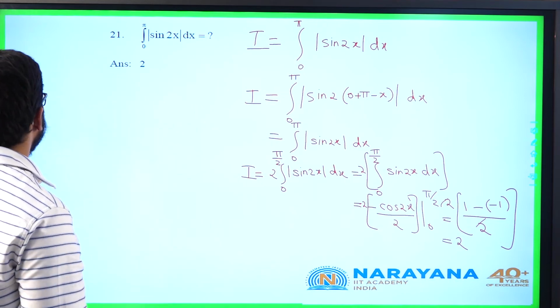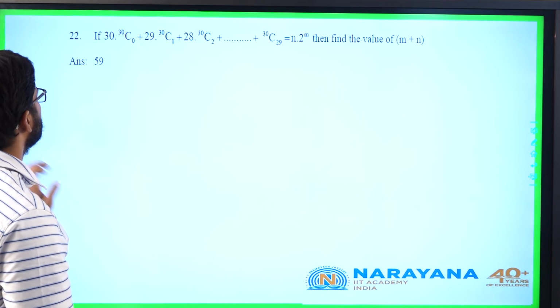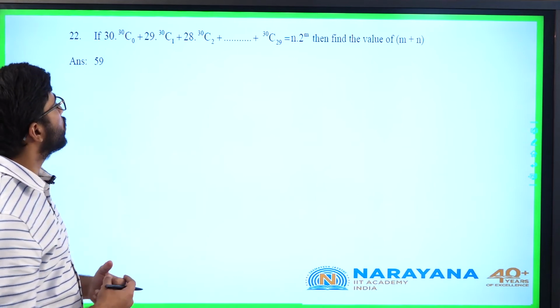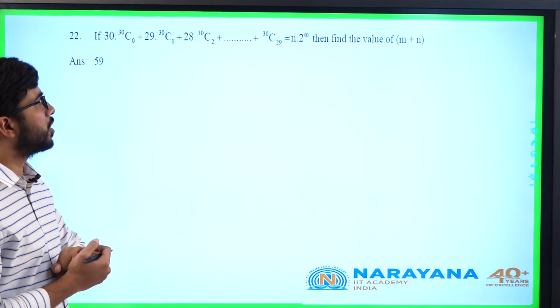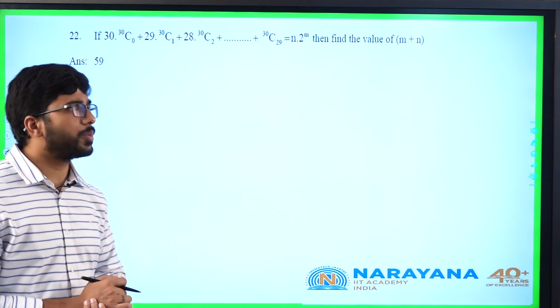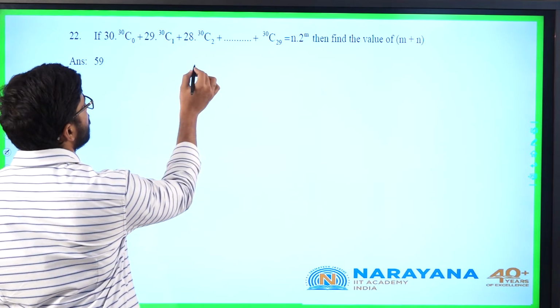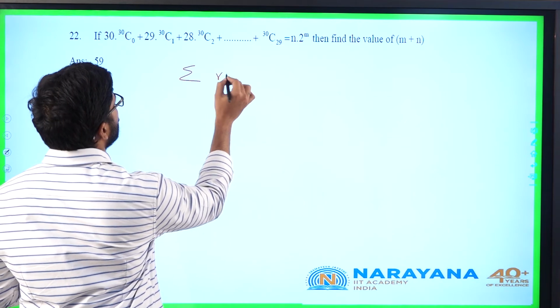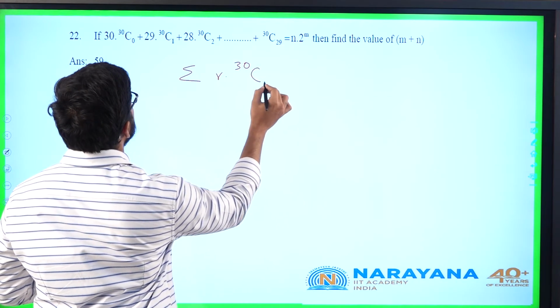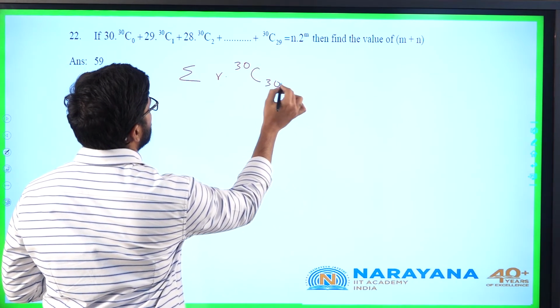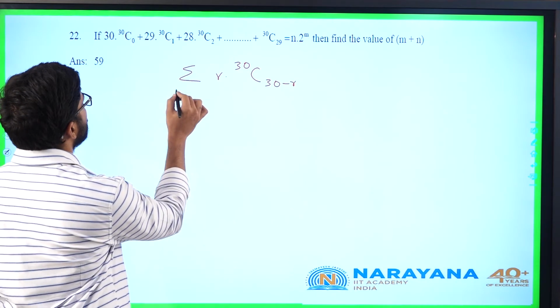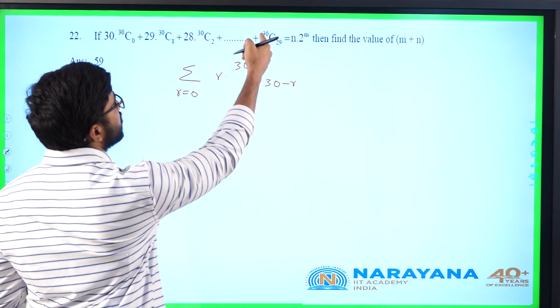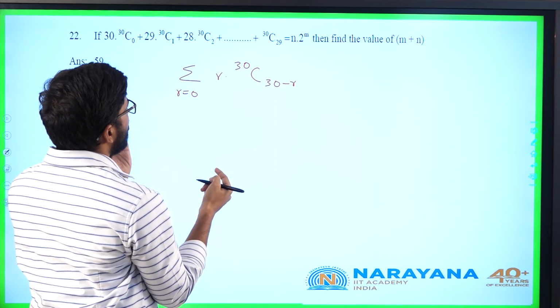Let us go for 22. Again a question based on binomial theorem. We came across many questions from the algebra part. He is asking sigma r into 30c 30 minus r, r is equal to 0 to, last term is 30c 29.